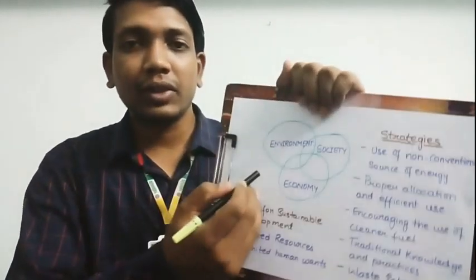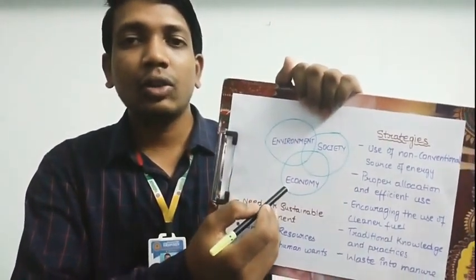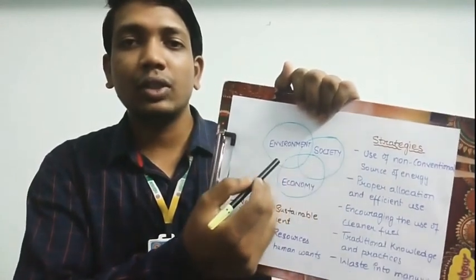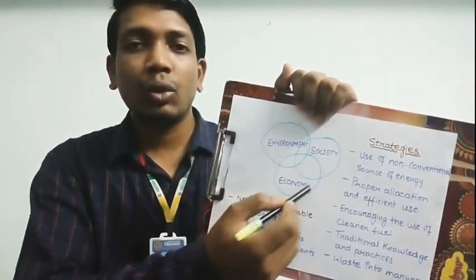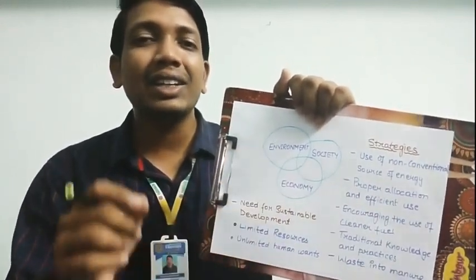Now, sustainable development has different phases. We have the economy, the society, and the environment. All these three are interrelated to each other.